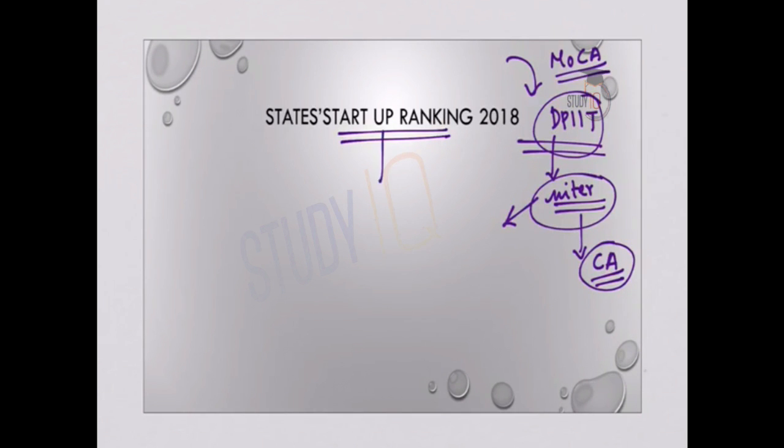So this report or this ranking is based on reviewing the startup ecosystem of different states in the country, and the key objective is to encourage the states and union territories to proactively take steps to strengthen the startup ecosystem in their states. So the top performing states are Karnataka, Kerala, Odisha, and Rajasthan.